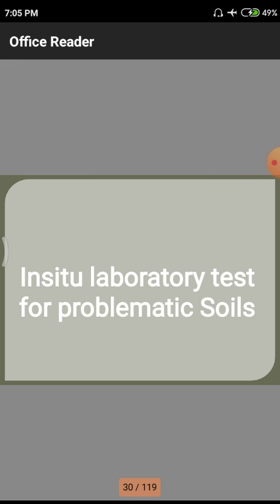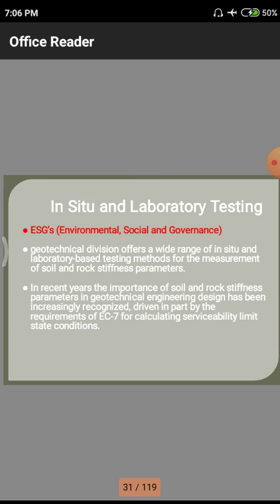Is there any artificial or man-made method, or any chemical accelerators we have to use, or any physical actions we have to take? All those we need to know because of these problematic soils. So we need to do some kind of investigations, so that we can mitigate the problems arising from these problematic soils. This is the main theme of this heading.